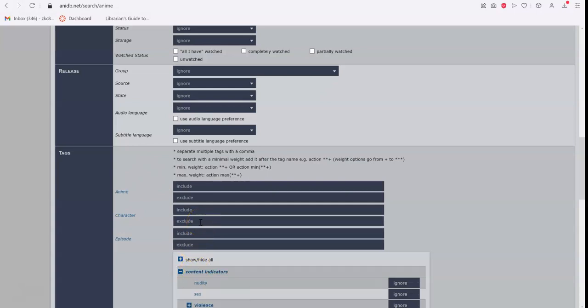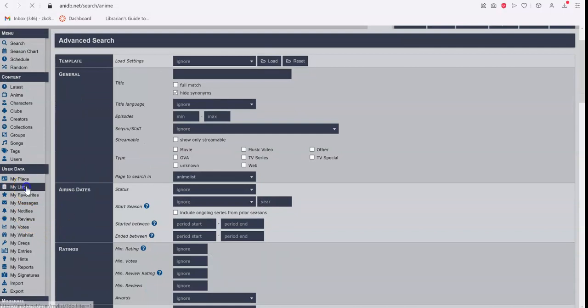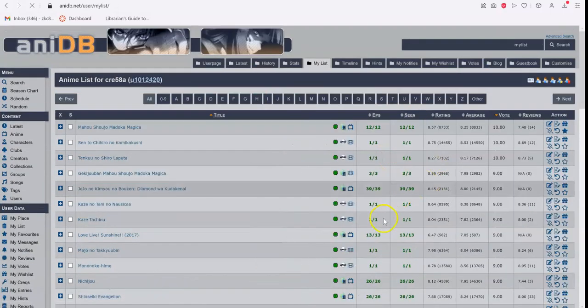Which also ties into the most unique feature of AniDB, which is that this is an entirely user-created and user-maintained interface. As I've noted previously, the main focus of this is on list making, ranking, and keeping track of shows that you've watched. For example, if you go down here, my list, you can see all the shows that I've watched or I've added here.